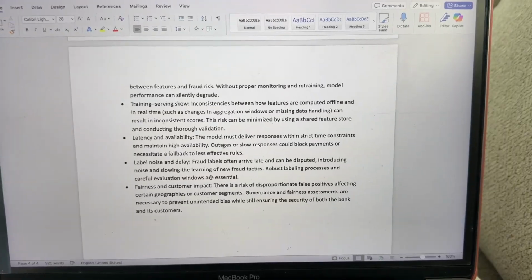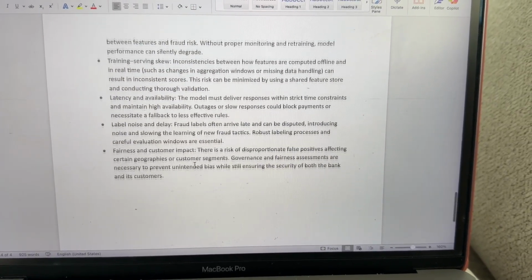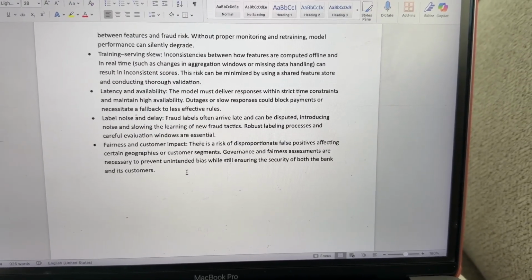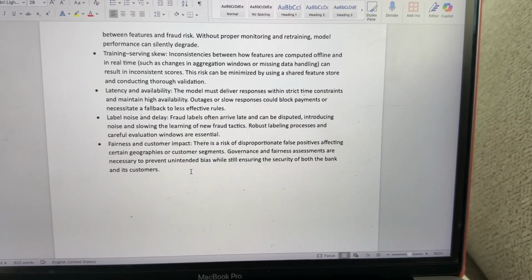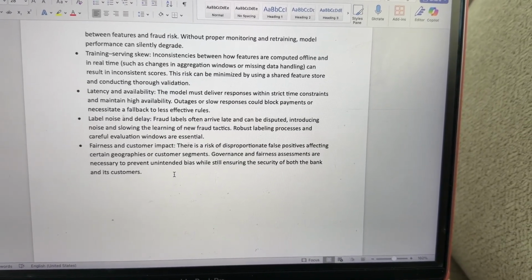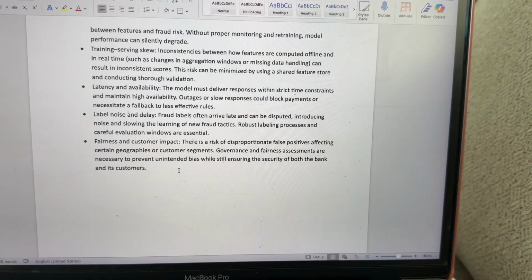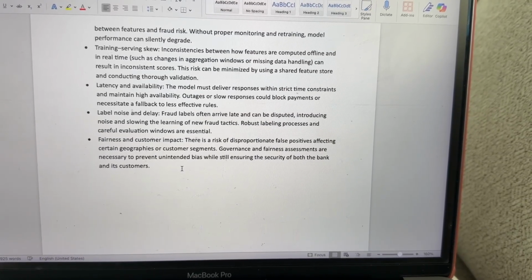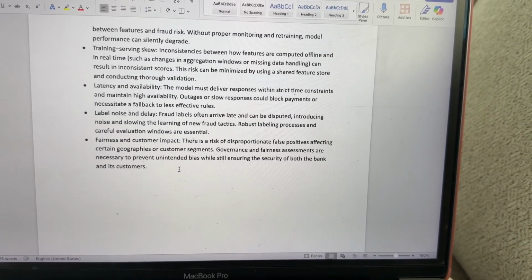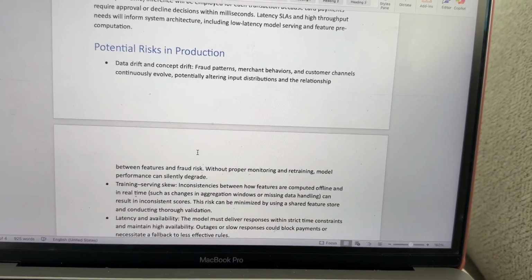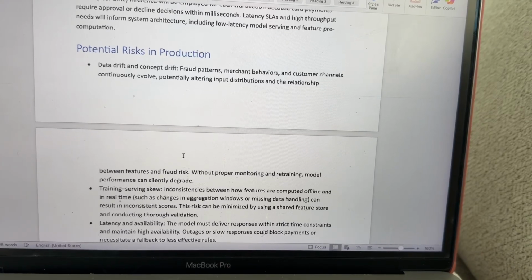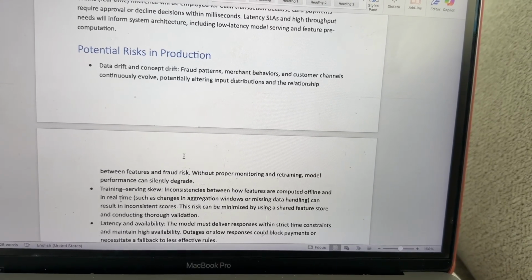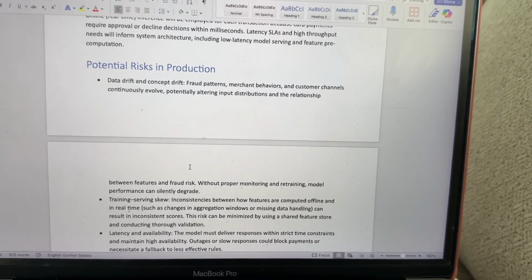Fairness and customer impact. There is a risk of disproportionate false positives affecting certain geographies or customer segments. Governance and fairness assessments are necessary to prevent unintended bias while still ensuring the security of both the bank and its customers. So this is the problem statement I have picked, and this is how we can use ML with different variations in CRISP-DM across the channels.